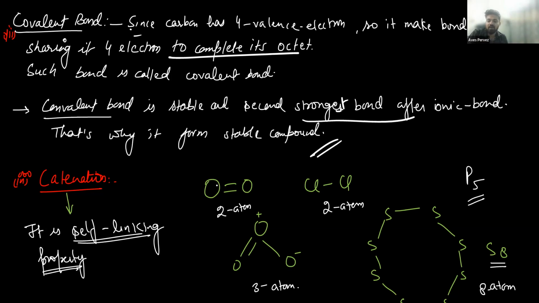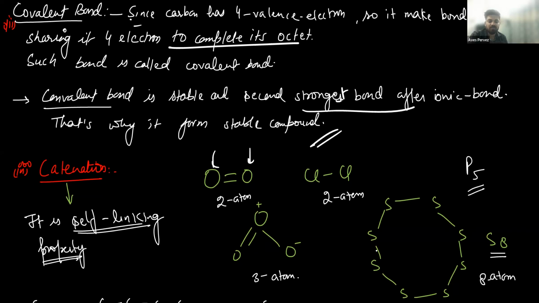For example, here an oxygen atom, here another oxygen atom, they are bonding together. Chlorine atoms are bonding together. Sulfur atoms are bonded together and form S8, and phosphorus forms P5. So what is catenation? Catenation is a self-linking property of an element by which it can make bonds to its own or similar kinds of atoms. Okay, you understood?